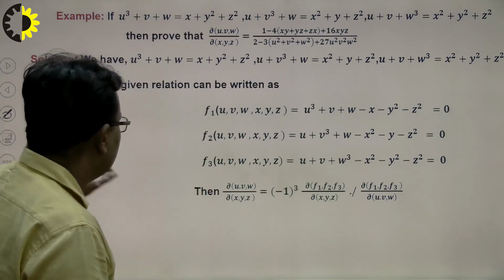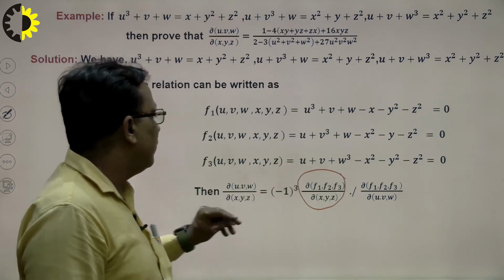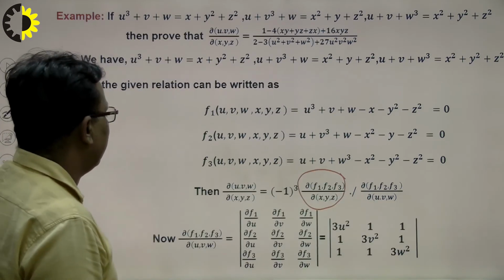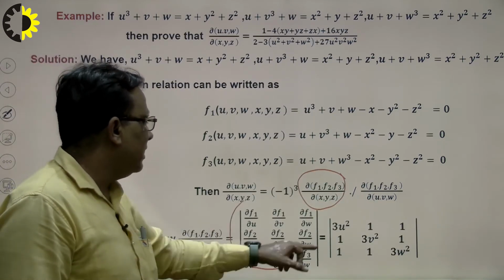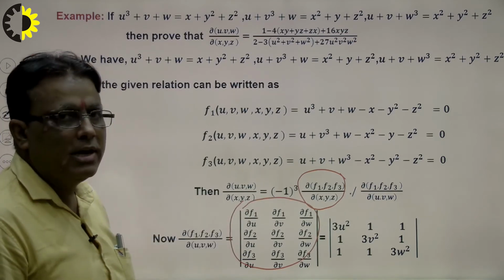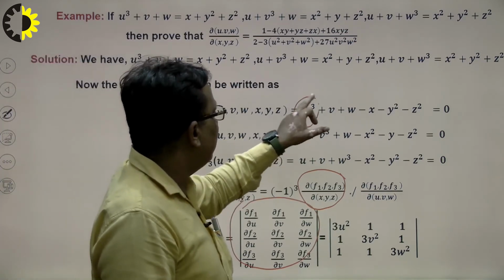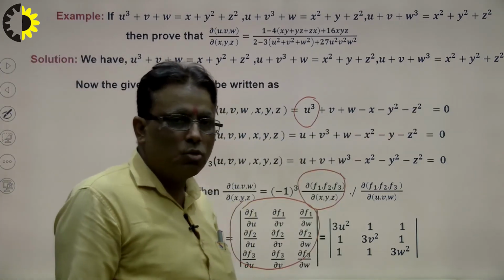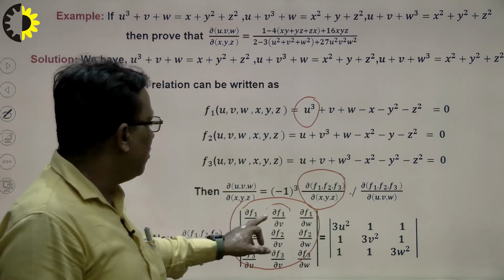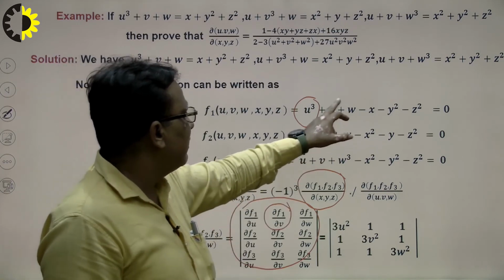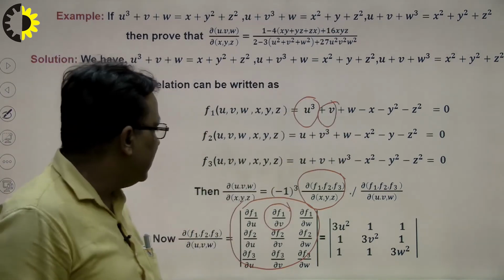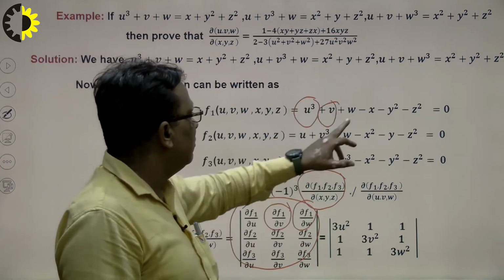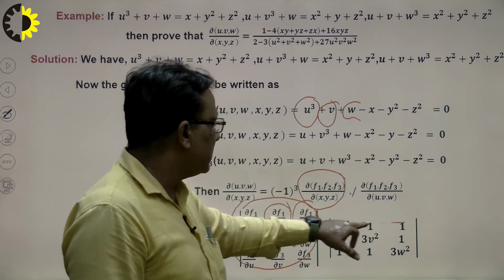Now the question is how to calculate the Jacobian of this. First of all I write the formula of the Jacobian, right? This is the formula, and F1 with respect to u: F1 is this, and with respect to u it is 3u square, and the rest are zeros because these are constant variables, right? F1 over v is 1, I write here 1. F1 over w is 1, I write here, so the first row is completed, right?